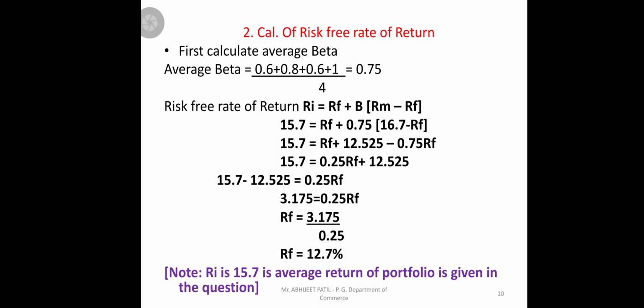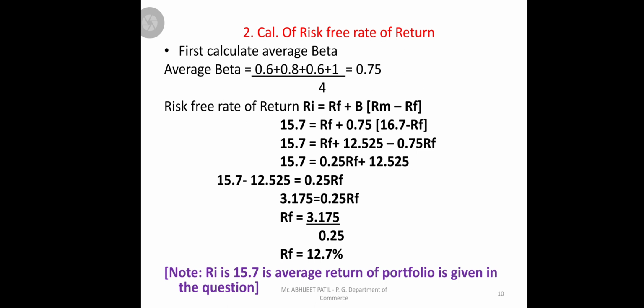After that, next step we should simplify first bracket. Okay, 15.7 as it is, RF as it is, plus 0.75 into 16.7 will get 12.525, minus 0.75 into RF will get 0.75 RF. Now the next step, see in the third line, RF is there and RF is there in the equation. So you can assume 1 RF minus 0.75 RF will get 0.25 RF plus 12.525 as it is.